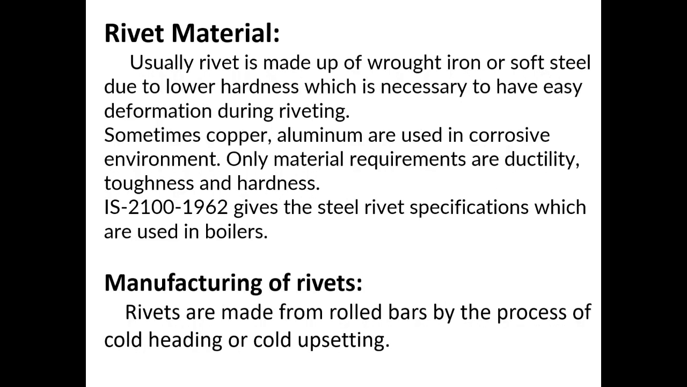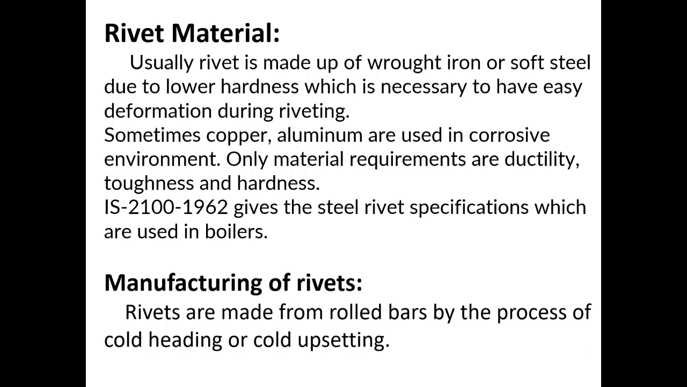Next, rivet material. Usually, rivet is made up of wrought iron or soft steel due to lower hardness, which is necessary to have easy deformation during riveting. Sometimes copper, aluminum are used in corrosive environments. Only material requirements are ductility, toughness and hardness. IS 2100-1962 gives the steel rivet specifications which are used in boilers.